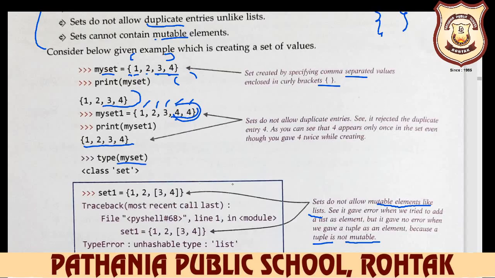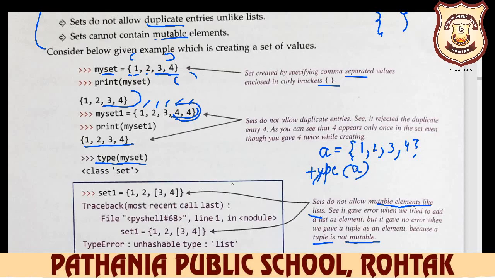Type my set, type my set, so it displays the data type of this my set. So my set is the variable name, you can write A, B, C, and E. For example, we have defined here A is equal to 1, 2, 3, 4, and now we want to know what is the data type of A. So for data type, type is a function, and in the function you write down any variable name here.